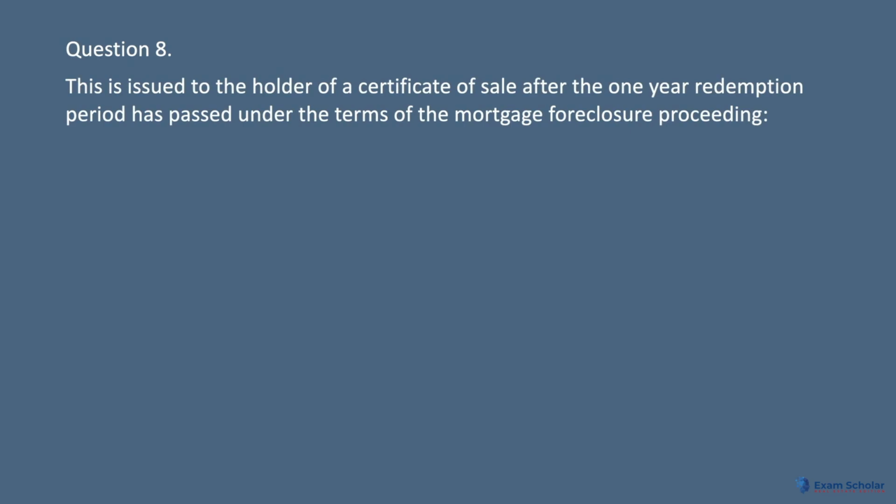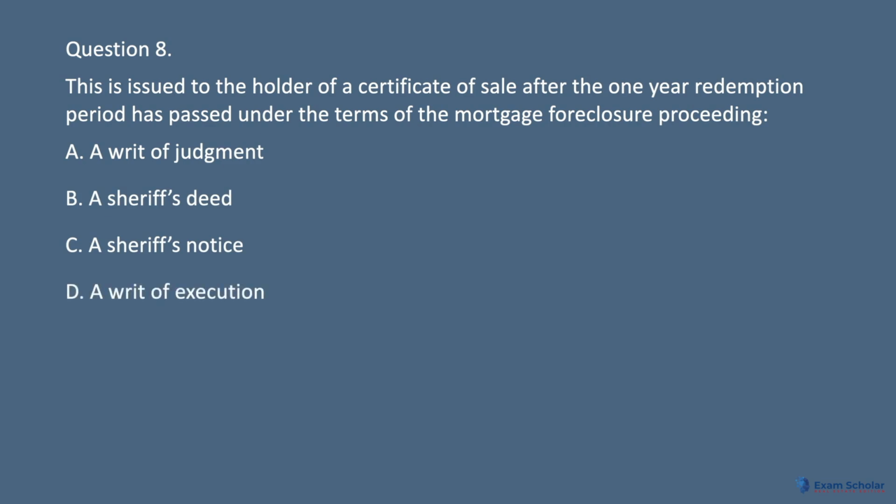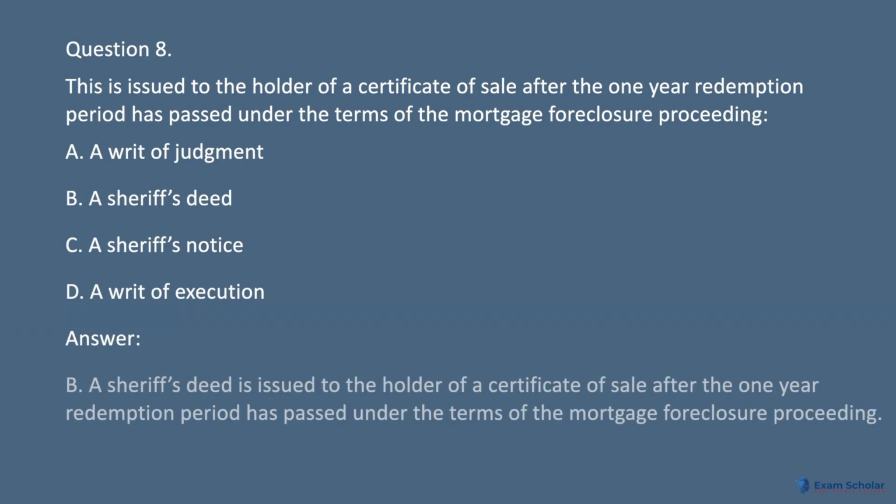Question 8. This is issued to the holder of a certificate of sale after the 1-year redemption period has passed under the terms of the mortgage foreclosure proceeding. A. A writ of judgment. B. A sheriff's deed. C. A sheriff's notice. D. A writ of execution. Answer. B. A sheriff's deed is issued to the holder of a certificate of sale after the 1-year redemption period has passed under the terms of the mortgage foreclosure proceeding.